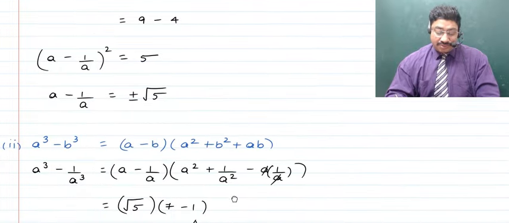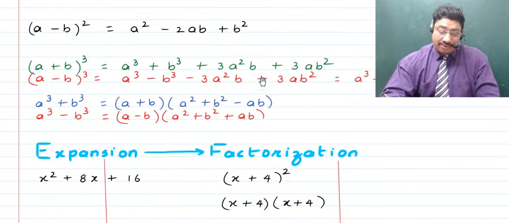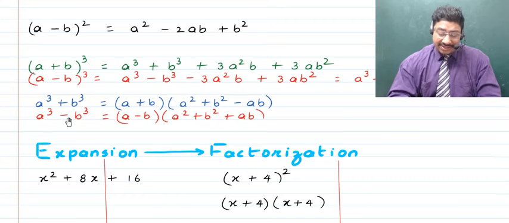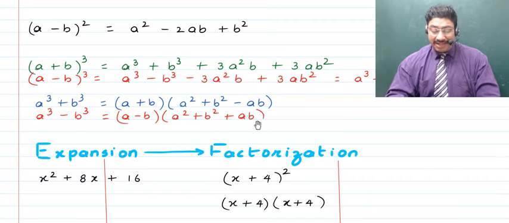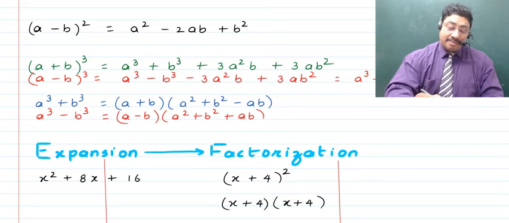Further, we just have to calculate a cube minus b cube using the formula that I taught you just now. That is, a cube minus b cube will become equal to a minus b times of a square plus b square plus ab. Do remember that in the cubic, if there is a minus sign in between, then in the linear there'll be a minus sign in between. And when you talk about the quadratic expression, in place of 2ab, it'll be just ab. Normally when you talk about a plus b whole square, it's a square plus b square plus 2ab. Just think that here in place of 2, it'll be just 1ab.